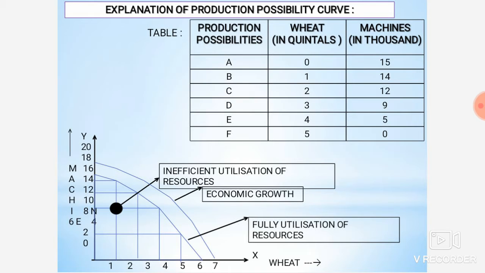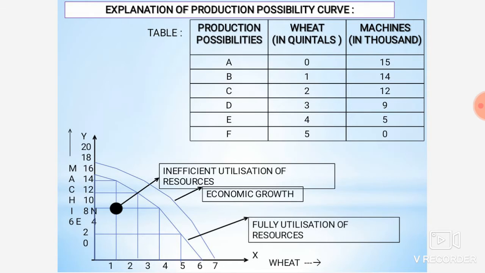Now next you will see 3 points. The first point shows inefficient utilization of resources, meaning the resources you have, like capital, have not been fully utilized, so that's why the point is inside. The next one is on the line.